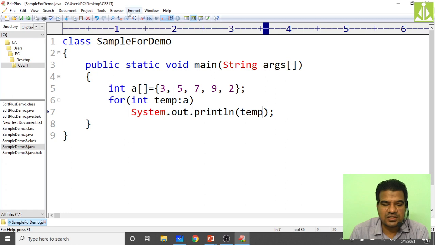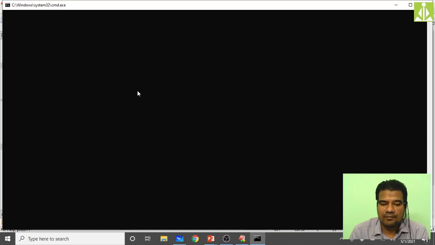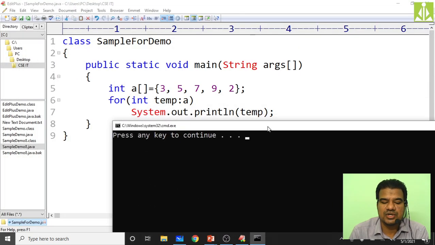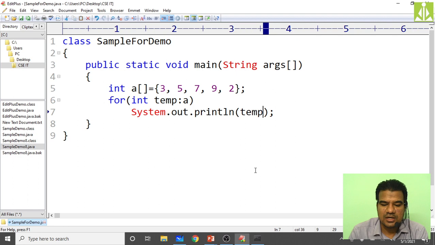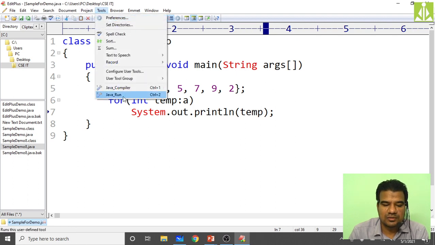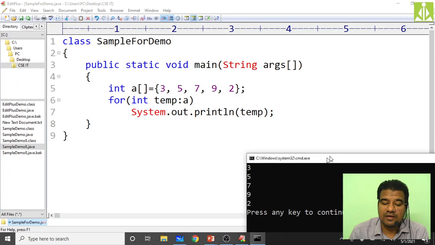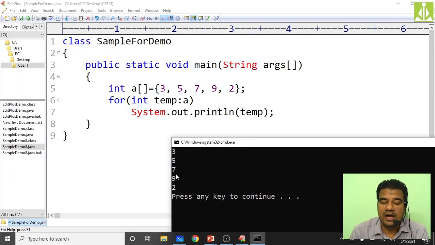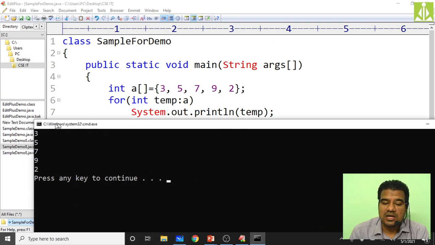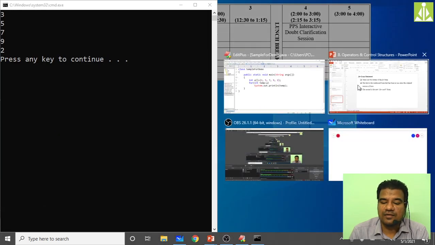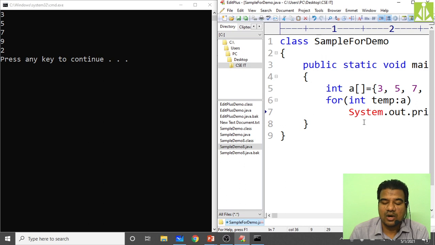Now save this, then tools, compile, no errors. As you can see, it supports the for each version of the for loop, no errors. Then run it, and we need to get the same output. See, this is very, very important. 3, 5, 7, 9, 2, we got. So this is the for each version of the for loop that we have just practiced. Hopefully you understood.